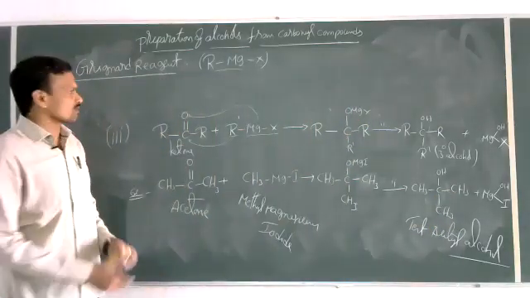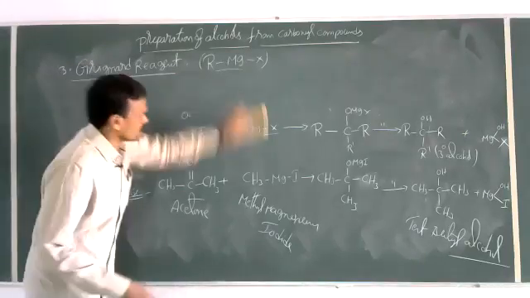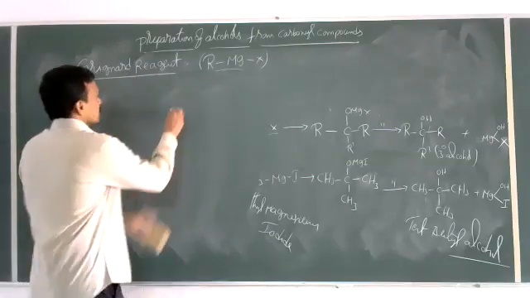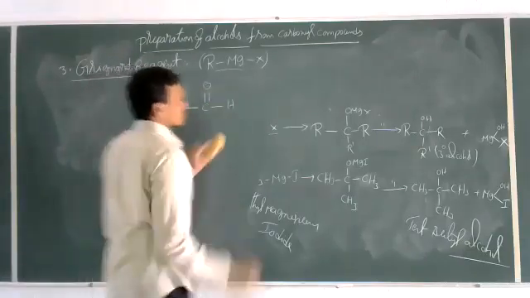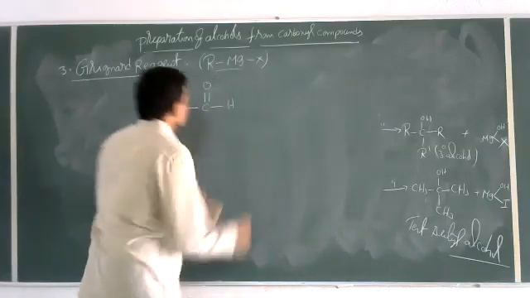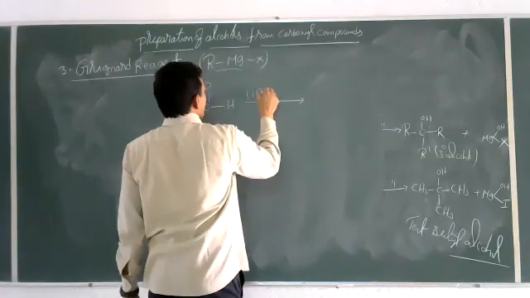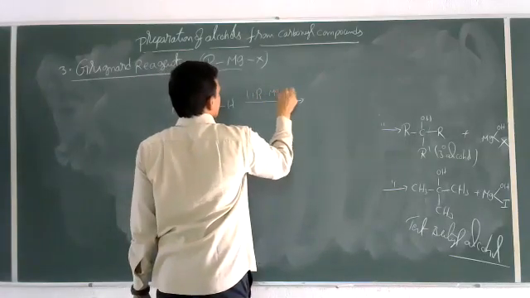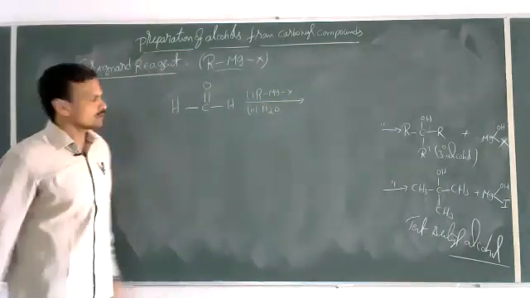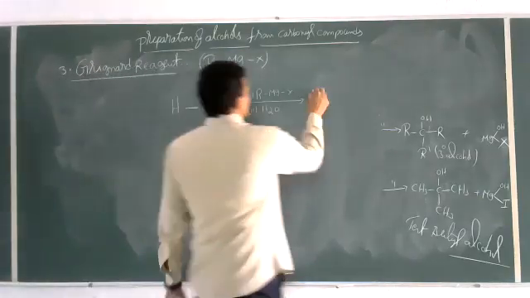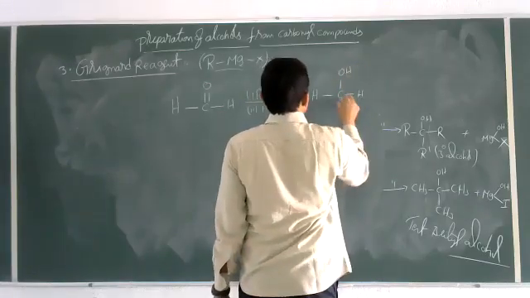So this is the preparation of primary, secondary and tertiary alcohols from Grignard reagent. See, the total I will write in a single equation here. HCHO, and this is allowed to react with Grignard reagent. First step RMgX, and the second one is hydrolysis. Okay. Then what we got here? HCH2OH.